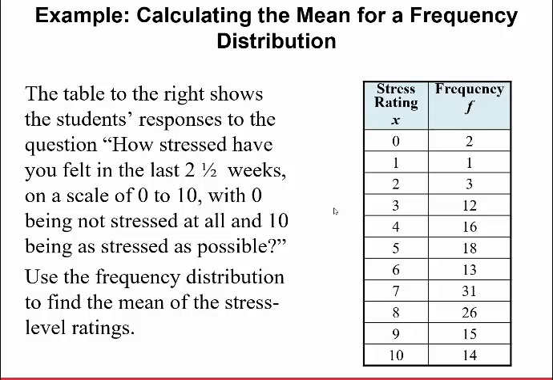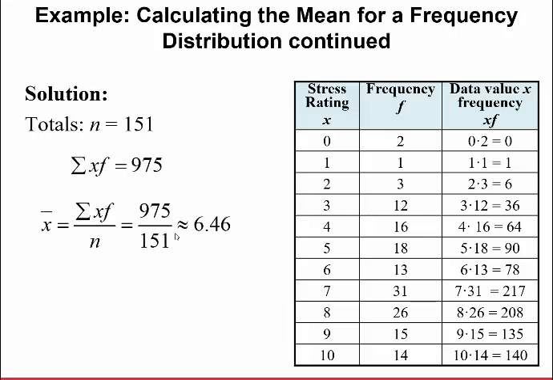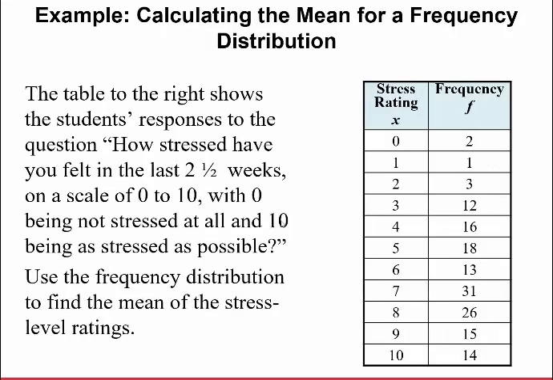We gave this survey to 151 students. If you sum up all these frequencies, it sums to 151 students. Two of the students said they weren't stressed, one student said they had a stress level of 1, and so on, all the way to 14 out of the 151 who said they have a stress level of 10, as stressed as possible.